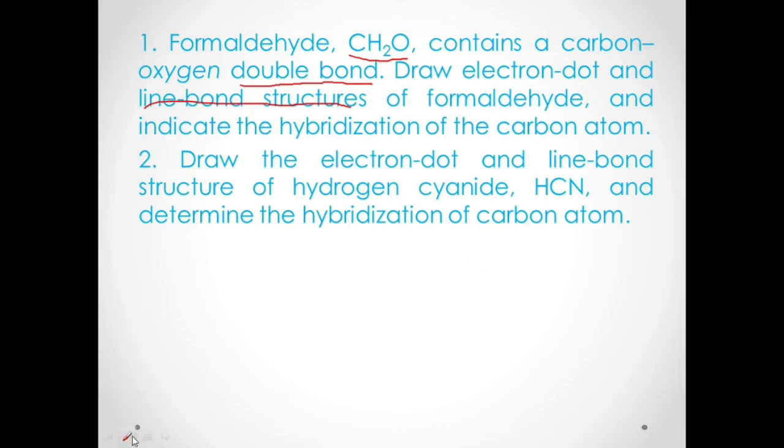Number 2. Draw the electron dot and line bond structure of hydrogen cyanide, HCN, and determine the hybridization of the carbon atom. We actually didn't determine the hybridization for the CH2O, so we'll go back to number 1.